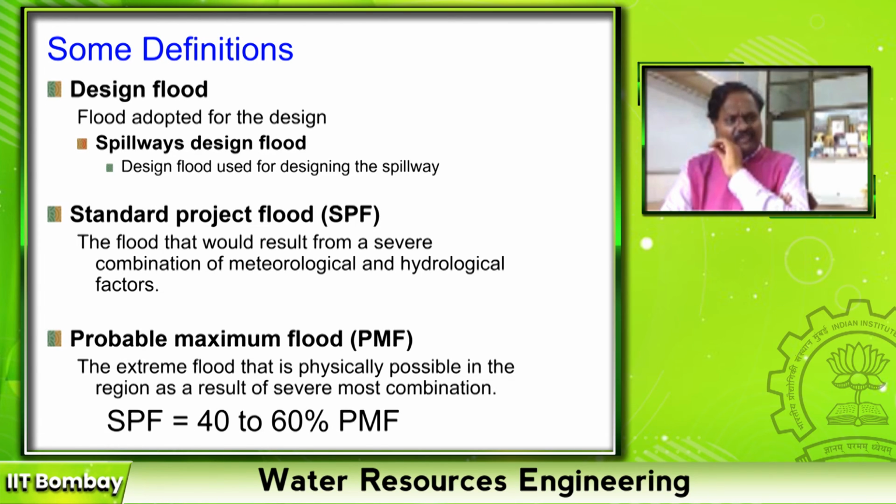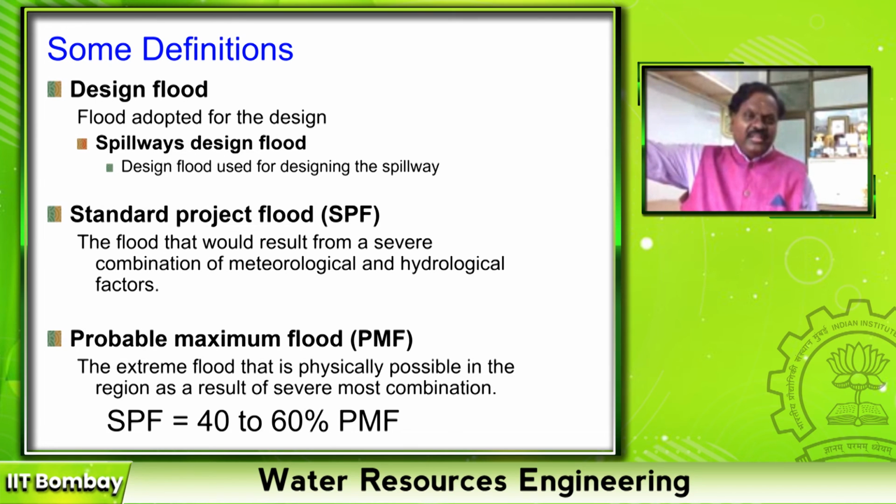But from where do you pick up this design flood? I pick up this design flood from standard project flood. What is the standard project flood? Standard project flood is the result of a severe combination of meteorological and hydrological factors in that basin. Okay. For example, if the basin is larger and larger, then it may be flooding on the upstream side and also raining on the downstream side.